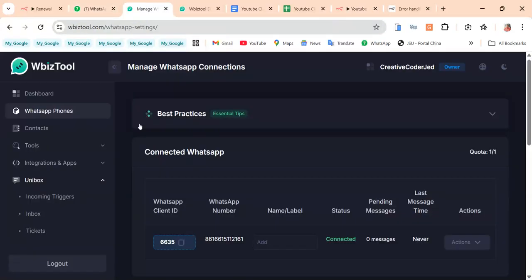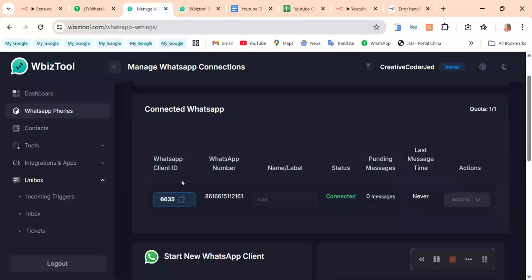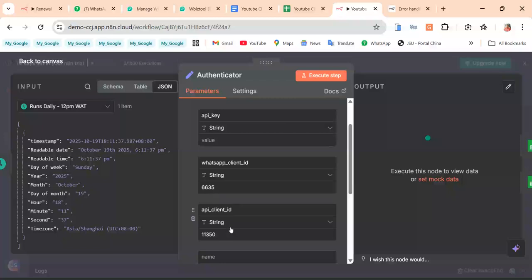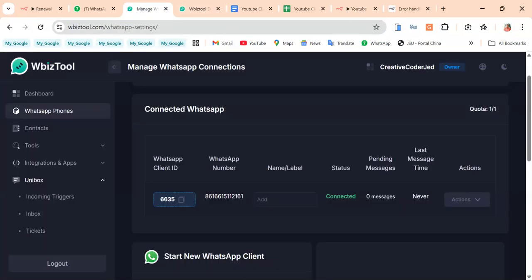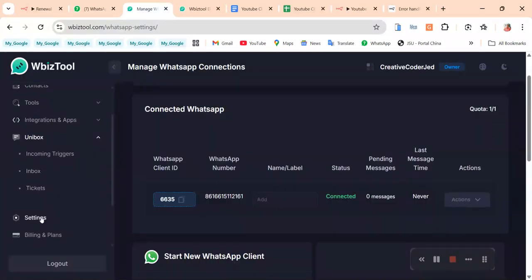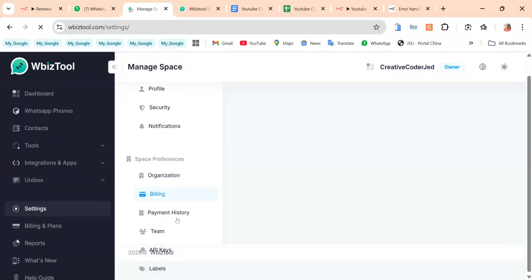If you go here, you can see your WhatsApp ID. This is it, 6635. You come here and put it in. Your API client ID: how do you get it? You go to your settings. This is your settings. You go to API, and this is API keys.